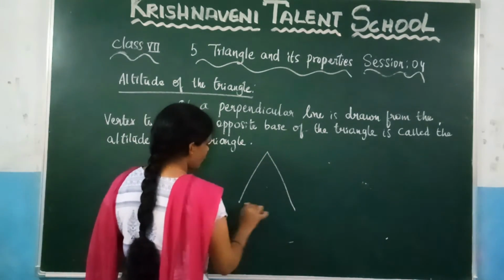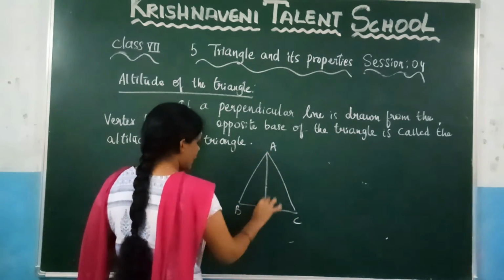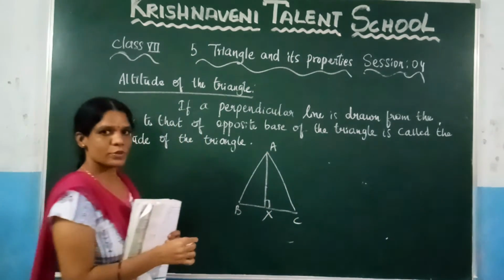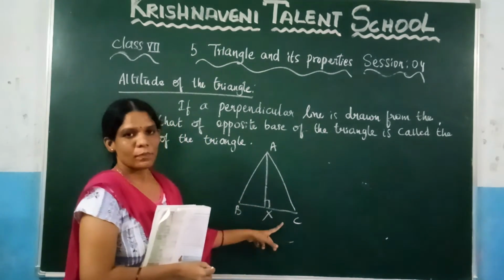So let us draw one triangle A, B, C. This AX will become the altitude. You can draw here, if you take AC as a base, you can draw